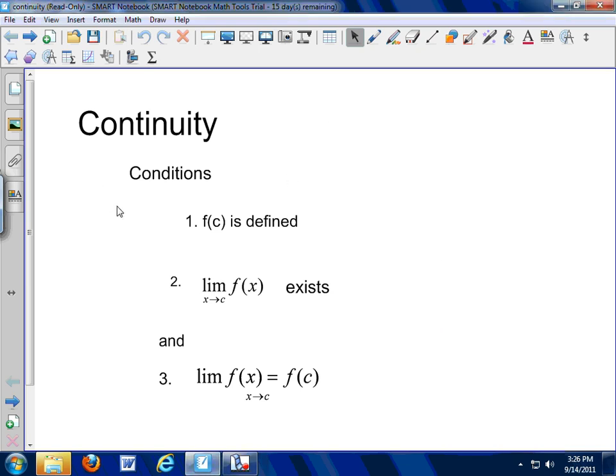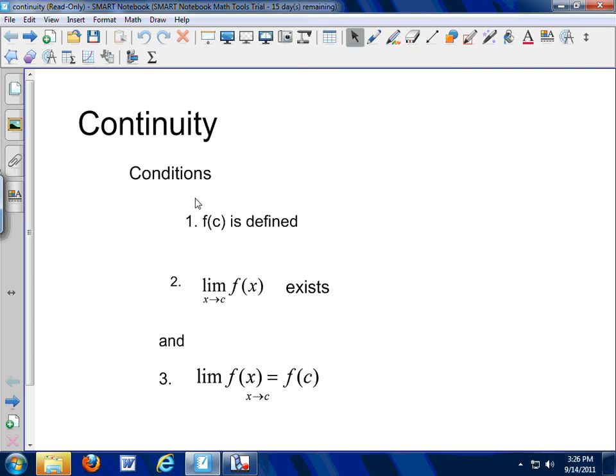We're talking about continuity. I didn't have a catchy picture that reminded me of continuity, but you all know what continuous means. Continuity, continuous. If you had to stop and think about what the word continuous means, you'd have some idea in your mind of what that particularly means. So mathematically, there are some conditions for something to be considered continuous or to have continuity.